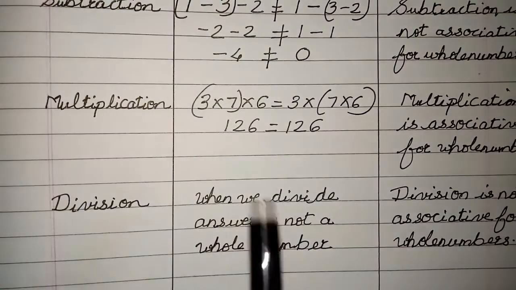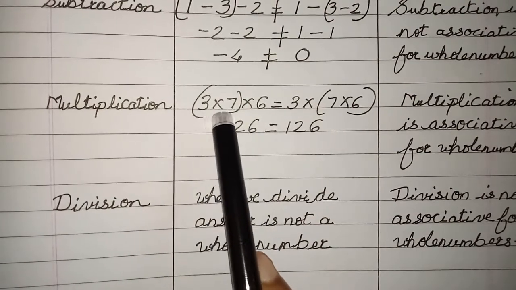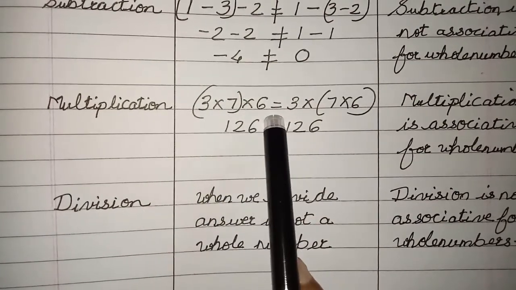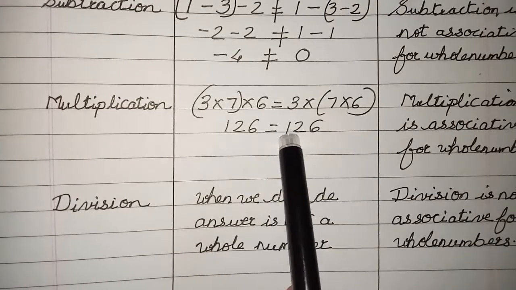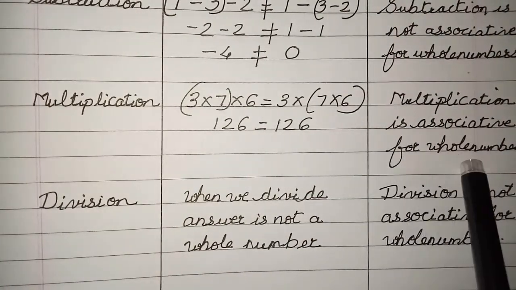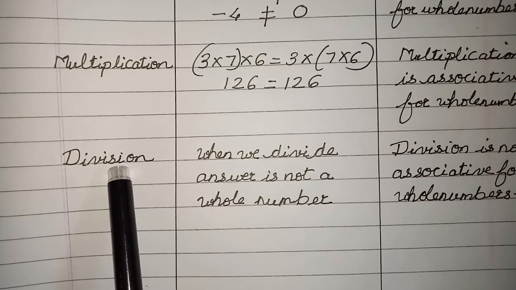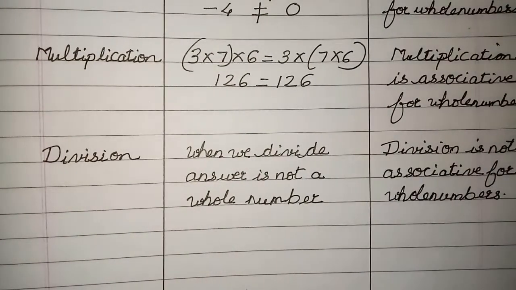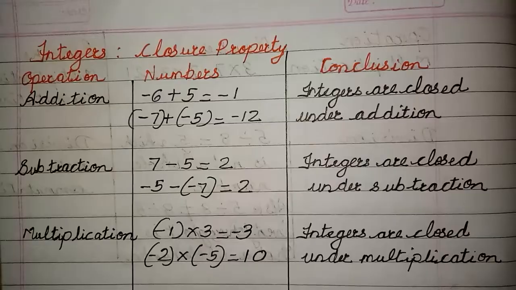Now go for multiplication. Multiplication, how is it? 3 into 7 into 6. That means A into B then C is the same as A into B and C, right? So this is 126 equal to 126. So I can say here multiplication is associative for whole numbers. Now division we need not check, because we have seen that when you divide two numbers you don't get a whole number. So we need not talk about three numbers. So I have written here division is not associative for whole numbers.